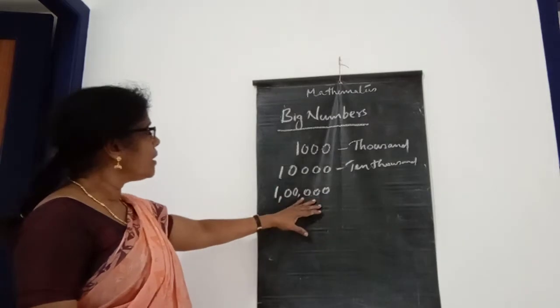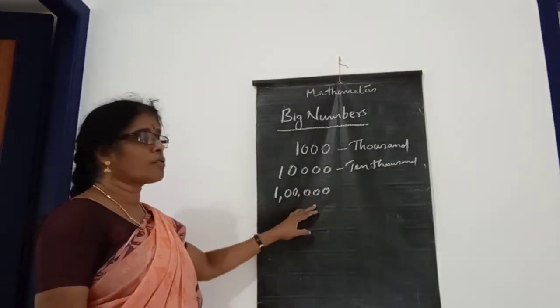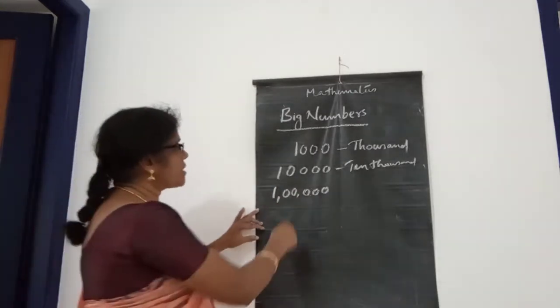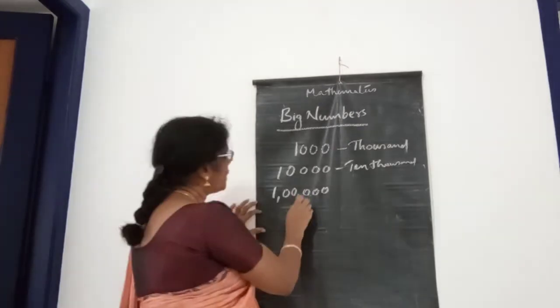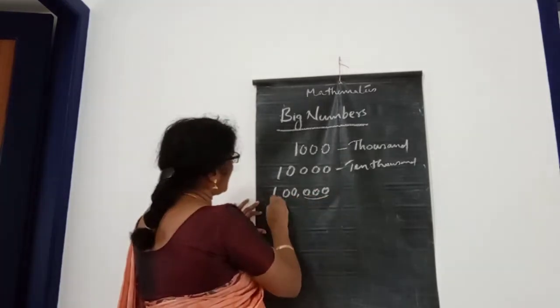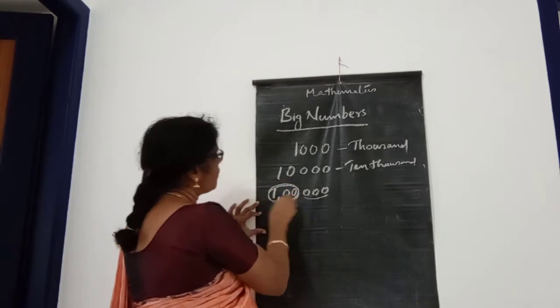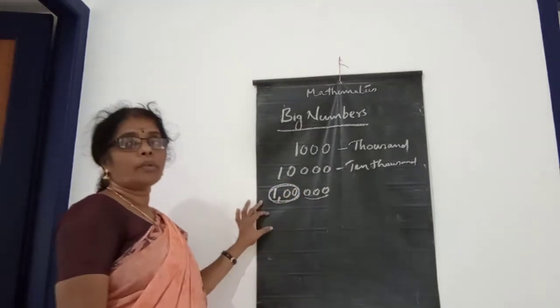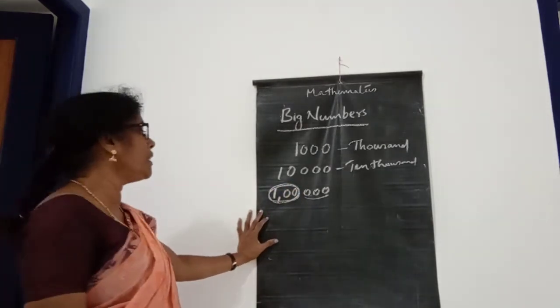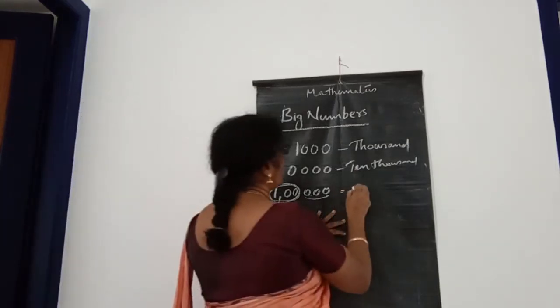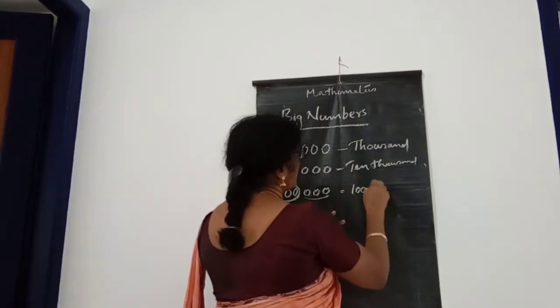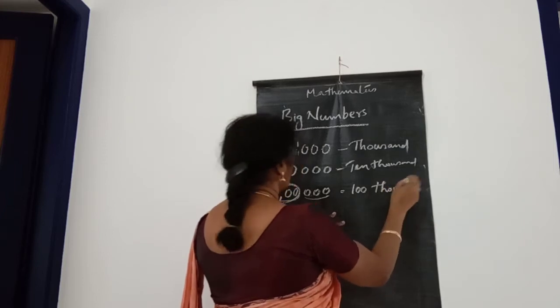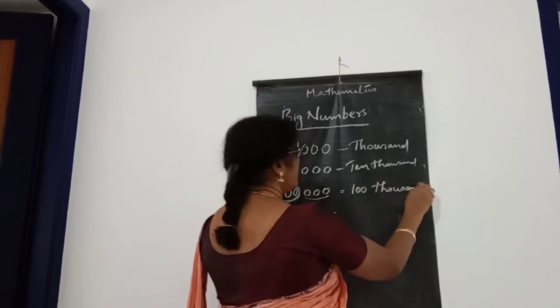And how many thousands in 1 lakh, children? Thousands means 3 zeros, isn't it? Then how many thousands in that? 100 thousands in 1 lakh. 1 lakh means 100 thousands.